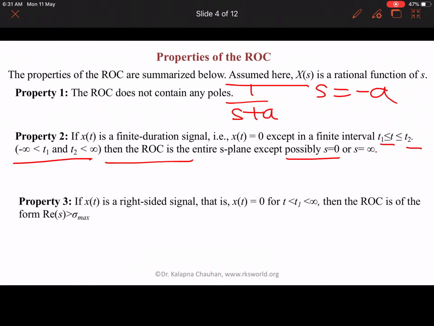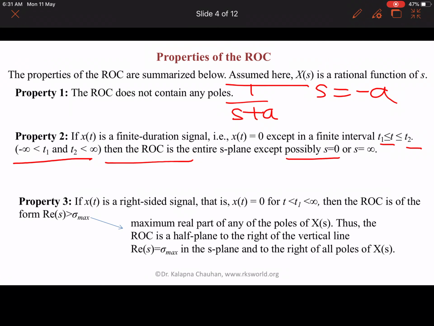The third property says that if x(t) is a right sided signal, that is x(t) is 0 for t less than t1, where t1 is less than infinity, then the ROC is of the form real s greater than sigma maximum, where sigma maximum is the maximum real part of any of the poles of X(s).